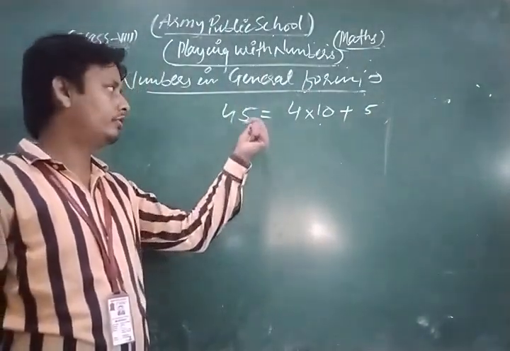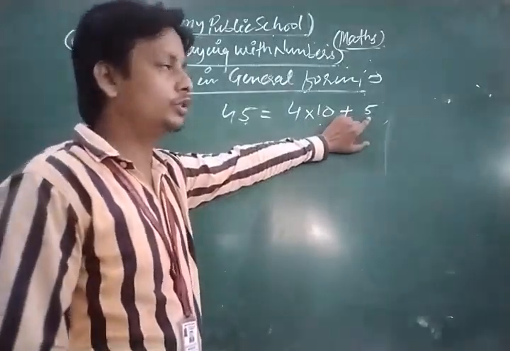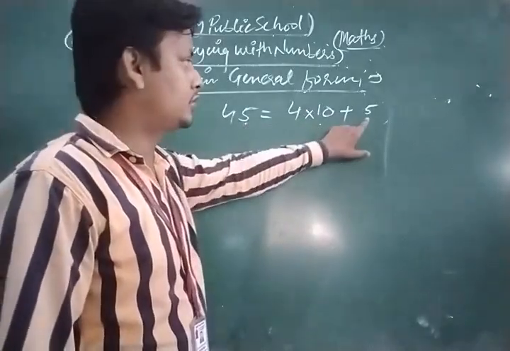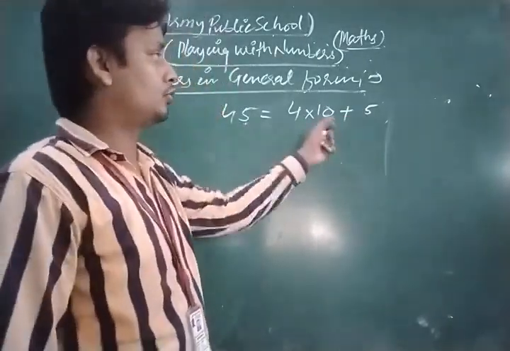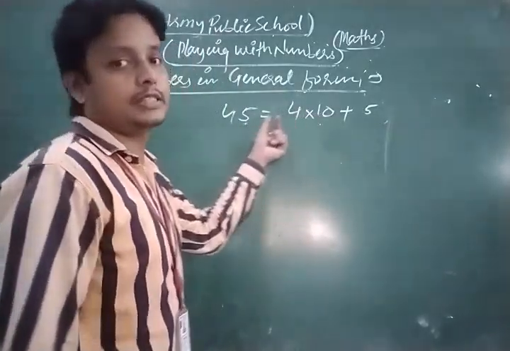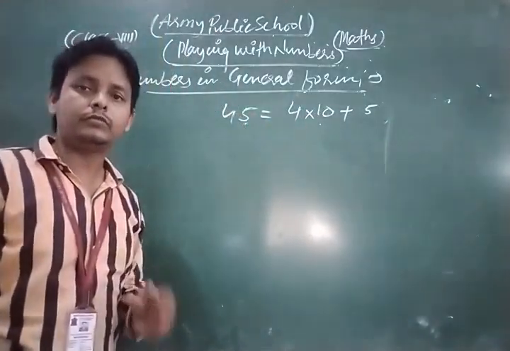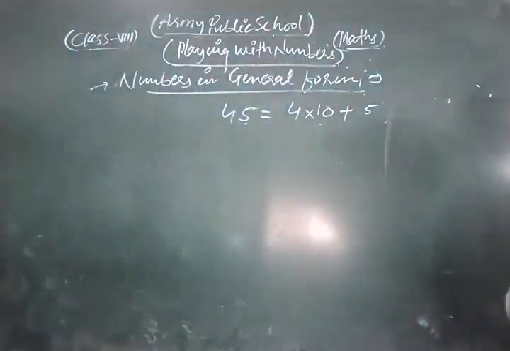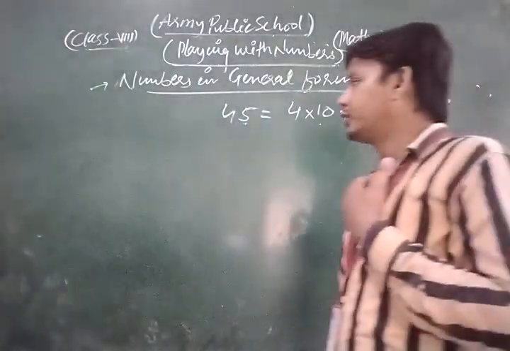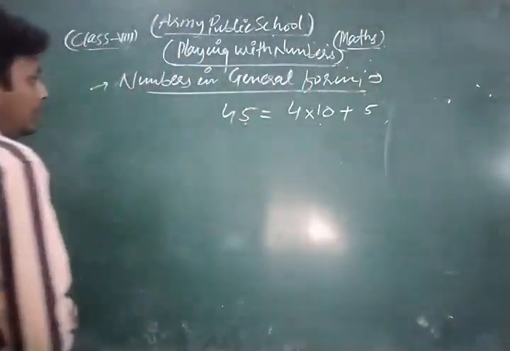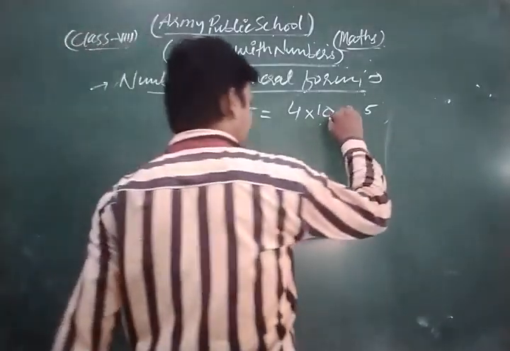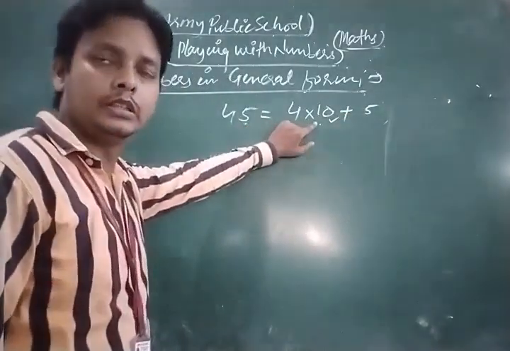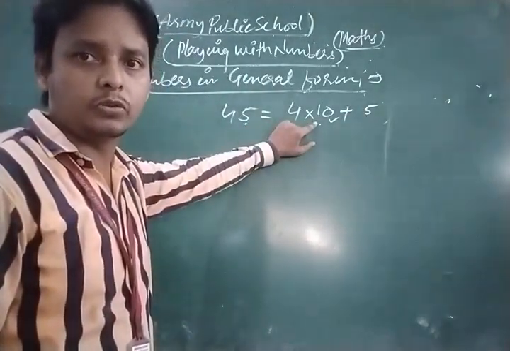The coefficient of the unit digit is always 1. Here the unit digit is 5, so the coefficient of 5 is 1, and the coefficient of 4 is 10, because it is the tens place. The coefficient of the tens place number is always taken as 10. Okay, dear students, this is a very important concept related to that topic.